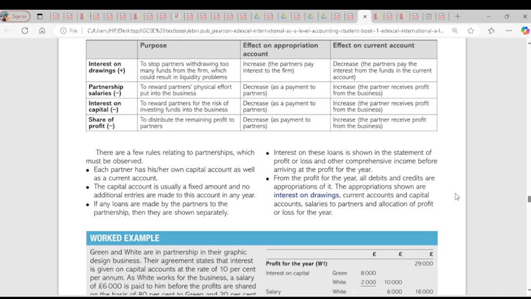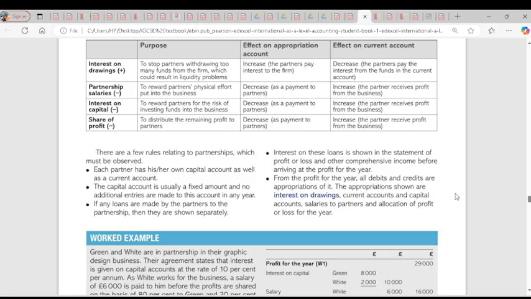Then the fourth one, share of profit. For share of profit, the purpose is to distribute the remaining profit made. You have to distribute the remaining profit. What's the effect on appropriation account? It decreases because you are paying partners from the profit. The effect on the current account, it will increase because each partner will have a certain amount of money added to their income. Is it clear?